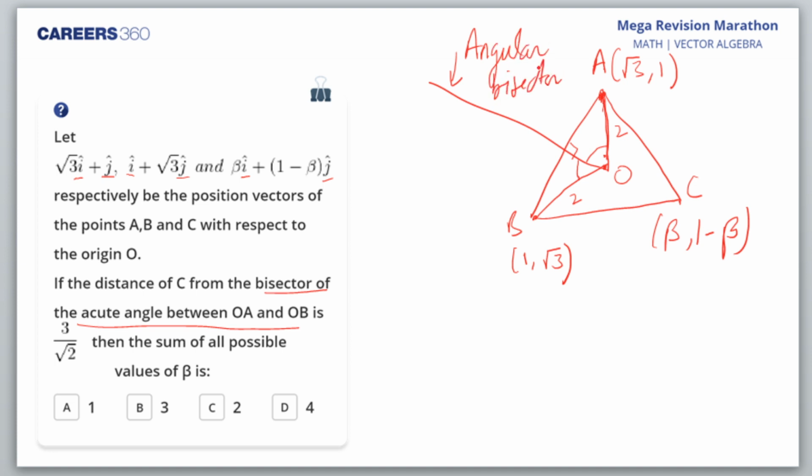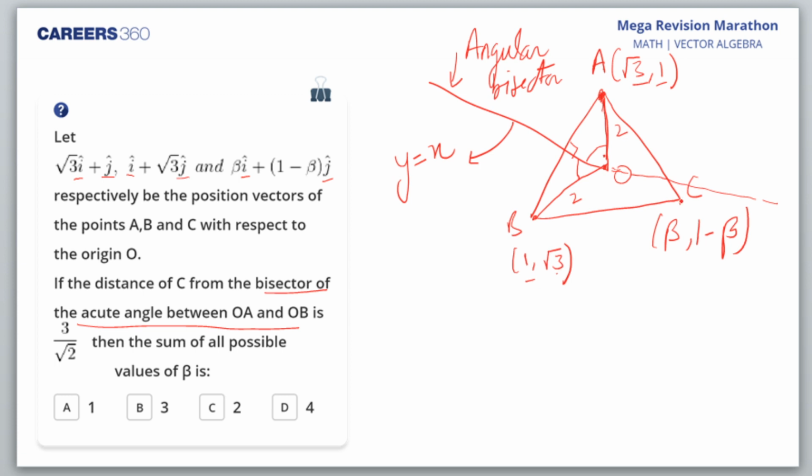Now when I have drawn the angular bisector, this is root 3, 1 and this is 1, root 3. That means the coordinates of x and y are interchanged. So this line would be y is equal to x. Am I right? Do you know about reflection of points on a line? Whenever there is a line like y is equal to x, the reflection of point a comma b becomes b comma a. Everybody has to focus a lot on this question. So this angular bisector is y is equal to x.